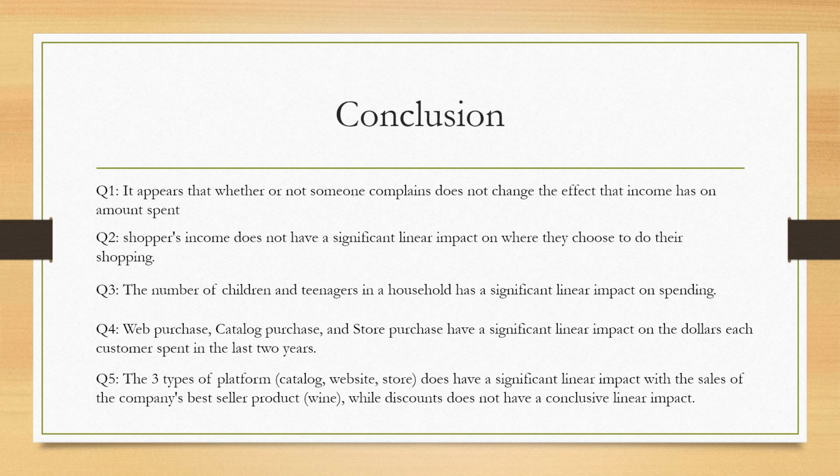Question 4, web purchases, catalog purchases, and store purchases have a significant linear impact on the dollars each customer spent in the last 3 years. And lastly, question 5, the 3 types of platform, catalog, website, store, does have a significant linear impact with the sales of the company's bestseller product, which is wine, while discounts does not have a conclusive linear impact.